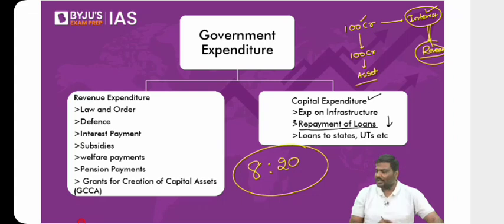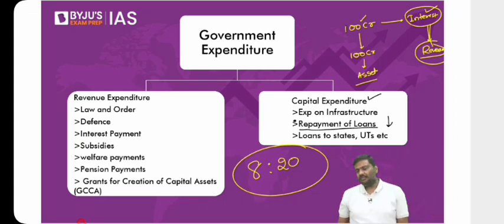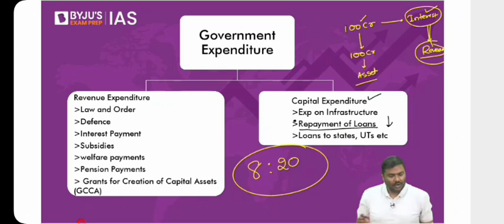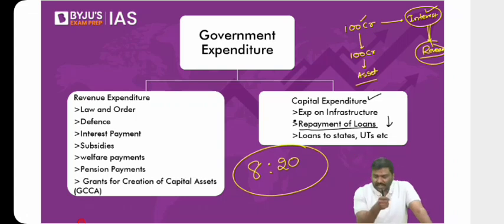Can I show you the example here? Have a look at this table. Is there a component called the fiscal deficit? Yes, there is this fiscal deficit. What does fiscal deficit represent? The fiscal deficit represents the amount of borrowings done by the government. In 1 year, how much borrowing you are doing is represented in the form of a fiscal deficit.